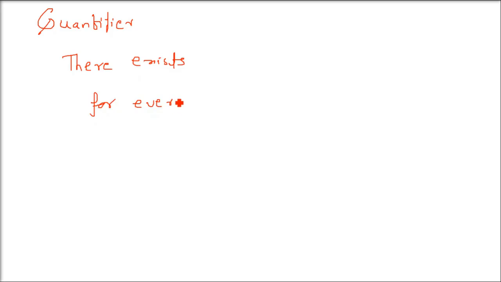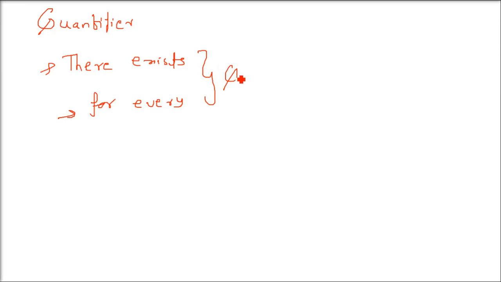And in this we are going to talk about quantifiers and then implications. So let us start with quantifiers. In mathematics, we come across many mathematical statements containing phrases like there exists and for every. These two phrases are called quantifiers. There exists means there is something which is there. For every means for everything, whichever is possible. So these are called quantifiers in mathematical reasoning.